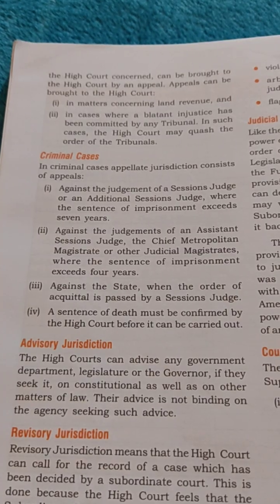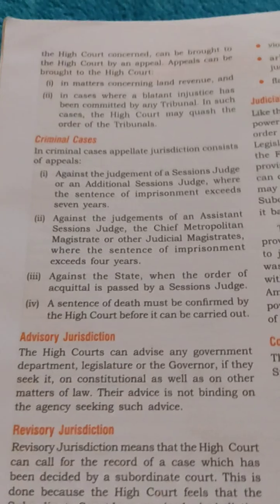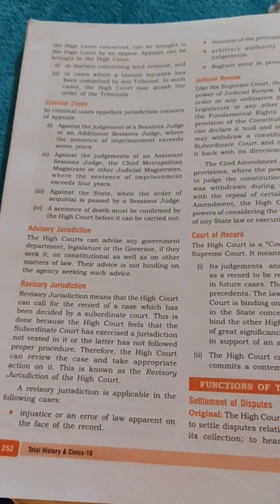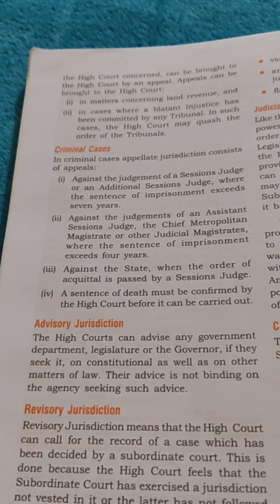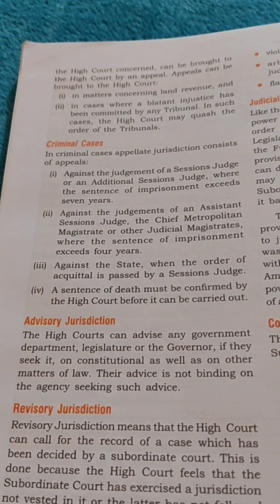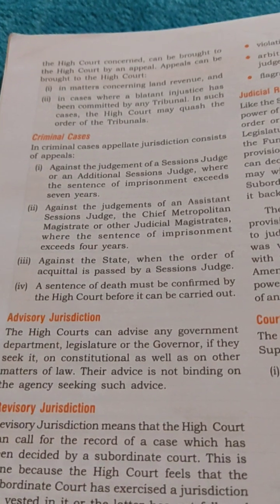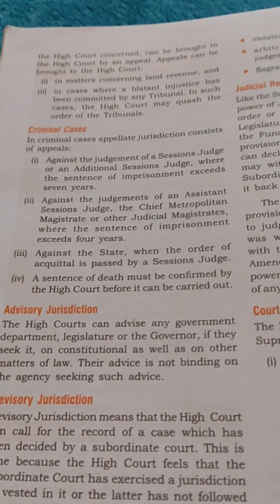Second point is we can go to the High Court against the judgment of an assistant sessions judge or the chief metropolitan magistrate or the judicial magistrate where the sentence of imprisonment exceeds 4 years.